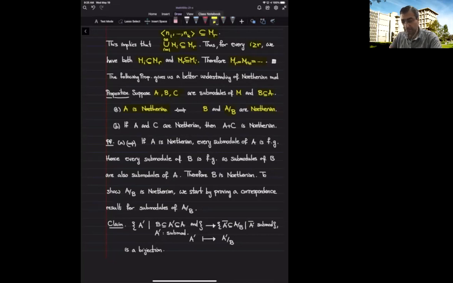Now, the second part says that if I give you two submodules A and C of a given module, and both of them are Noetherian, then so is A plus C. Of course, the converse is true as well, because A and C are both submodules of A plus C. If A plus C is Noetherian, then you can conclude that A and C both are Noetherian.